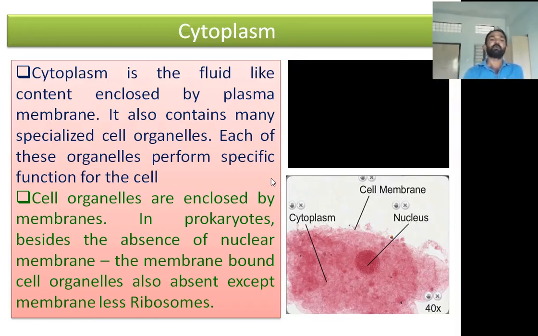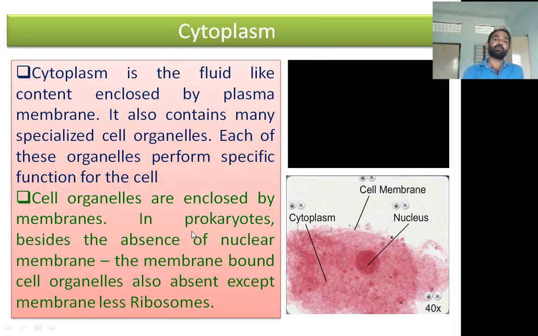It also contains many specialized cell organelles. I already told you the eukaryotic cell contains cytoplasm along with the nucleus, and the cytoplasm contains many cell organelles. Each of these cell organelles has a specific function. For example, the chloroplast is involved in photosynthesis, and mitochondria are involved in respiration. We will discuss that later in the cell organelle topic.